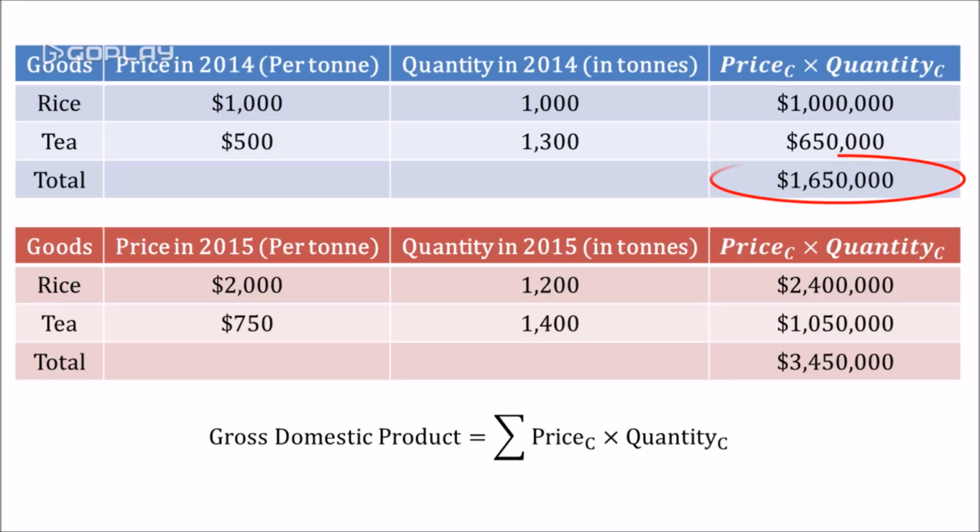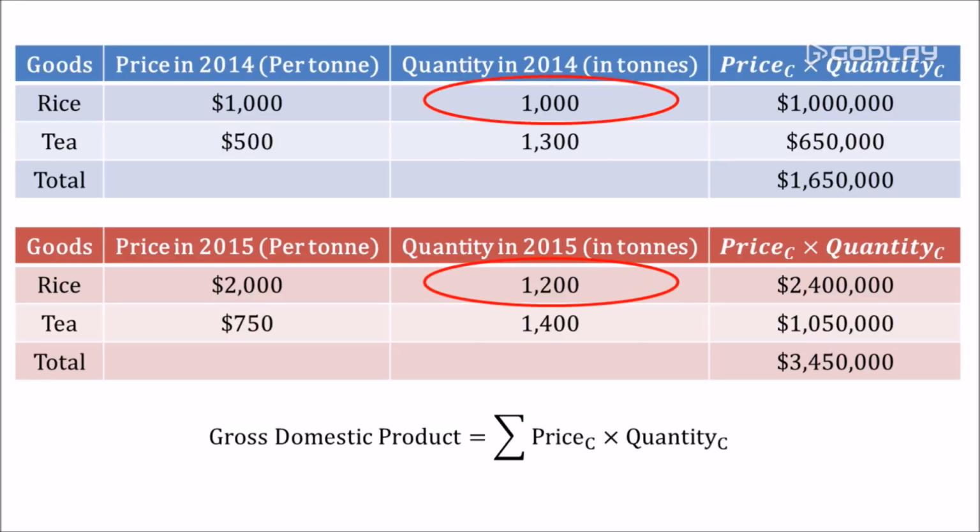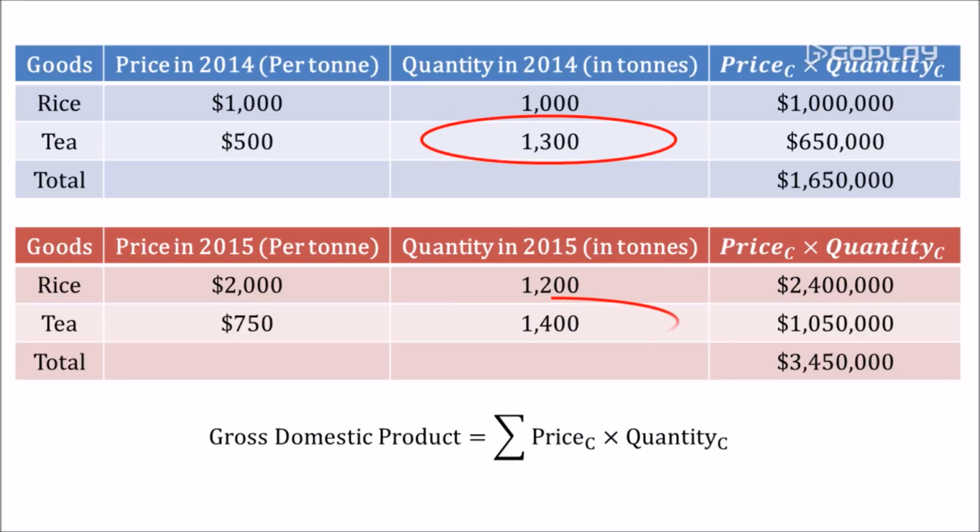Anyway, at first glance, you might think, wow, GDP has more than doubled over the 2 years. Production must have doubled. Is that so? Let's look at the individual quantity produced. For rice, it has increased by only 20% if you do the calculation, and for tea, it has increased by only around 8%. This is not right. It is not possible for production to double.